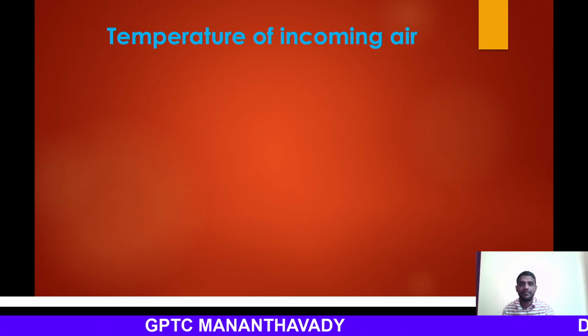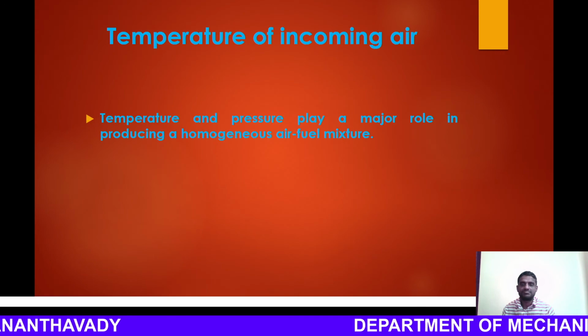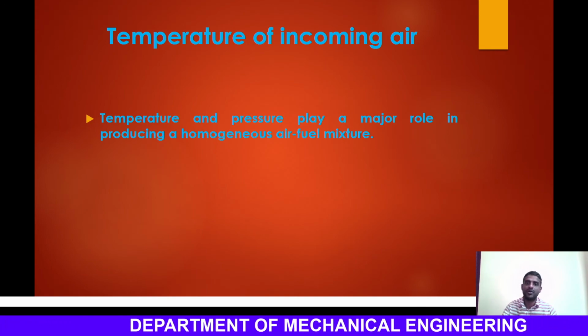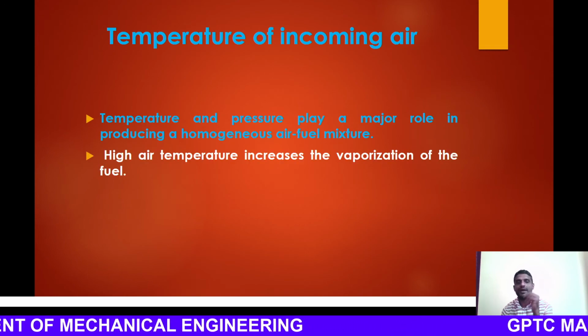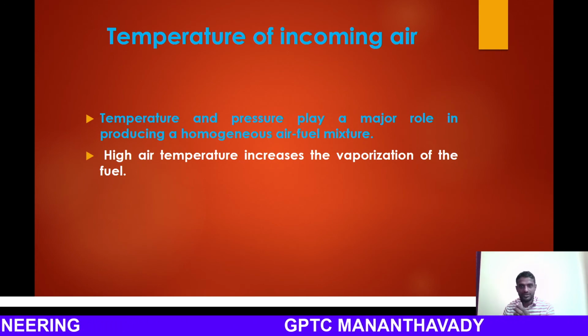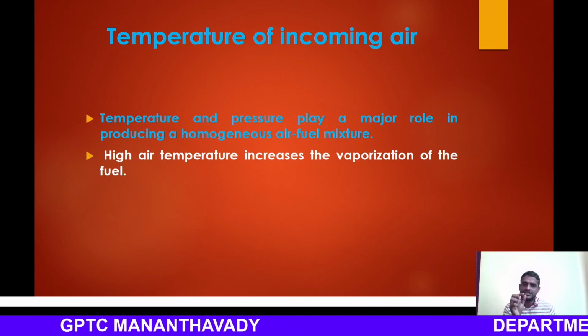Next one is the temperature of the incoming air. How does temperature affect carburation? Temperature and pressure play a major role in producing a homogeneous air fuel mixture. High air temperature increases the vaporization of the fuel. Air is delivered into the carburetor, and we are also delivering fuel, in the form of fuel droplets.